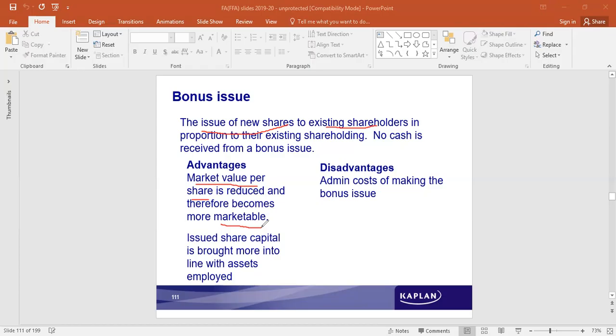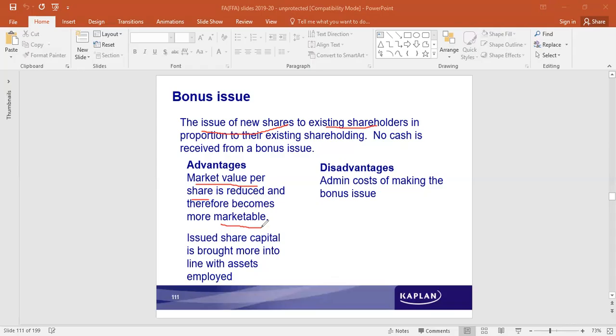Issued share capital is brought more into line with assets employed. So more assets can be acquired, because the cash balance is retained.